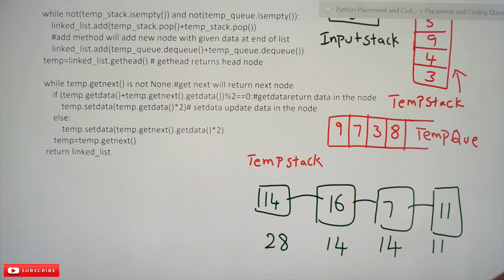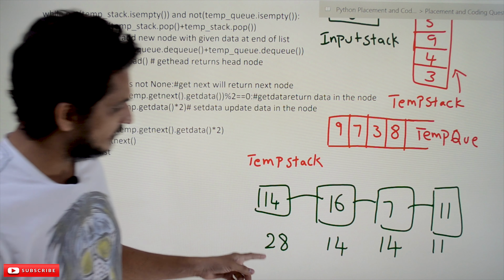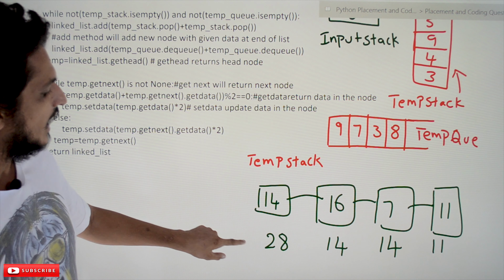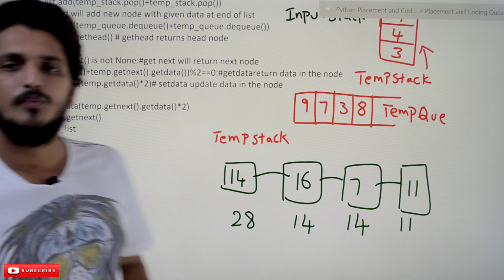You try to do it on your own, and continue it so that you'll get the practice. Hope you understand. This is the output you will get in the linked list: 28, 14, 14, 11. This is the output we will have in the linked list after executing this function. Hope you understand the concept.